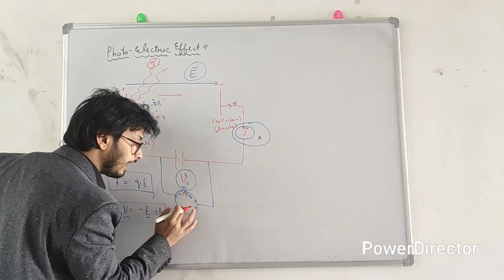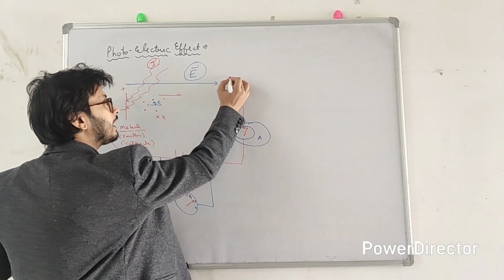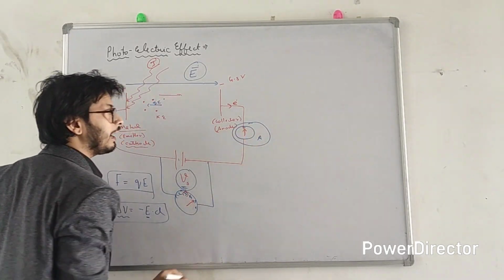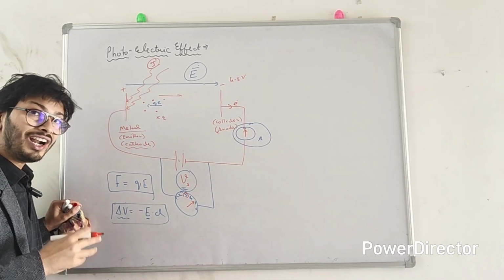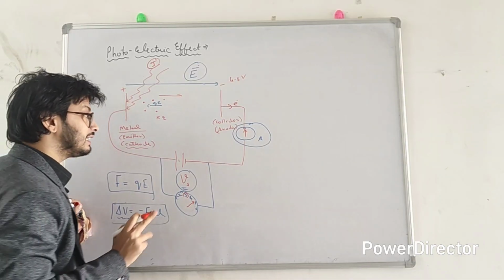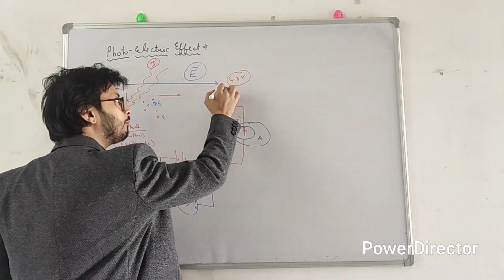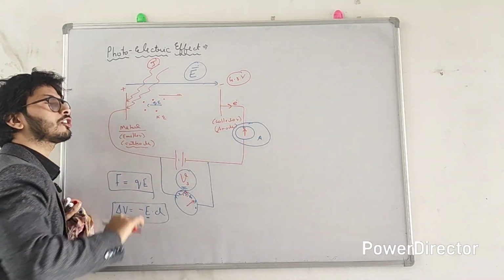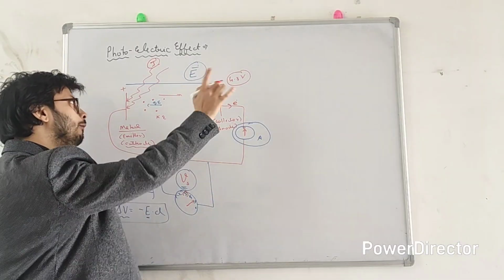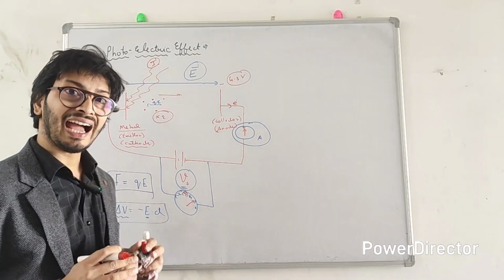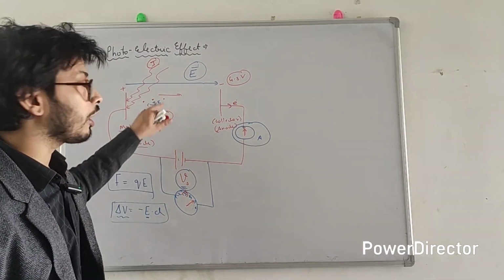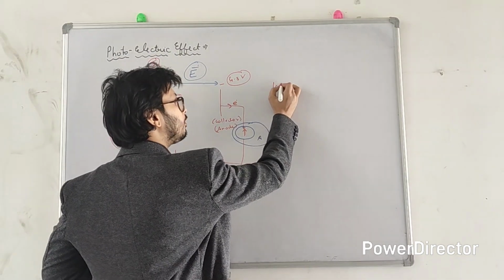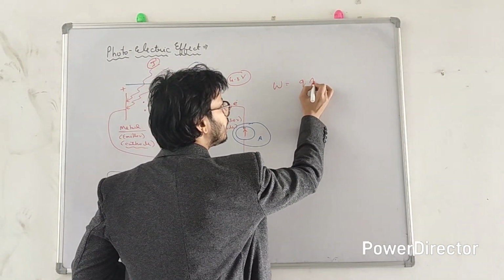We will increase the negative voltage a little bit more, up to 4.5 volt, and now we have observed that the reading of the ammeter becomes 0. Now what does that mean? It simply means that at 4.5 volt negative potential of the anode, no electron is reaching here. That means all the electrons have stopped. So we can now predict the kinetic energy of the electron. What is the amount of work done by this battery to stop this electron? You have again read this in your chapter electric potential, that work done to move a charge or to stop a charge is Q into delta V.